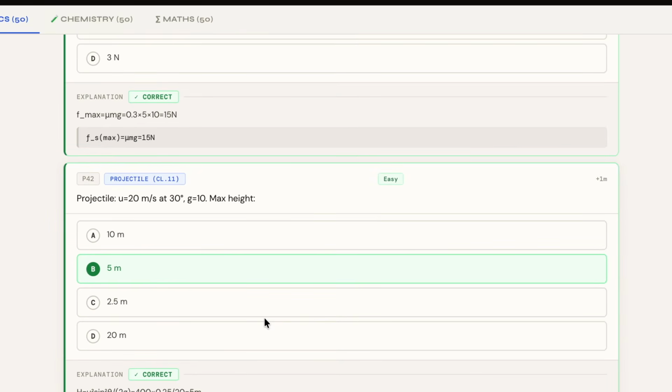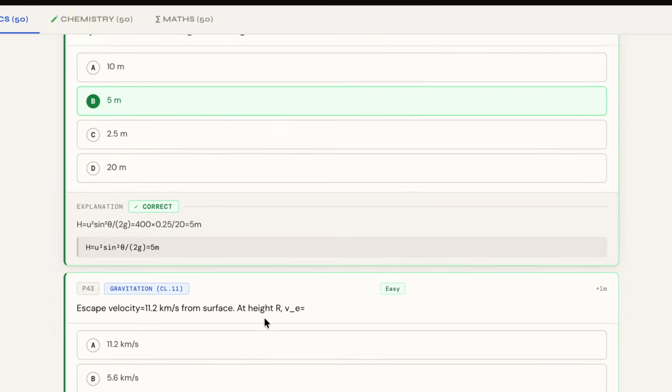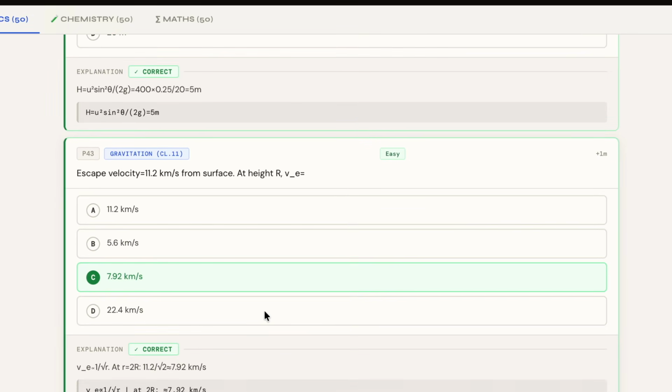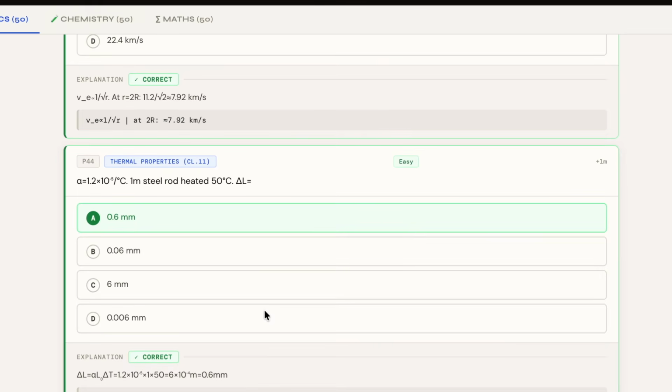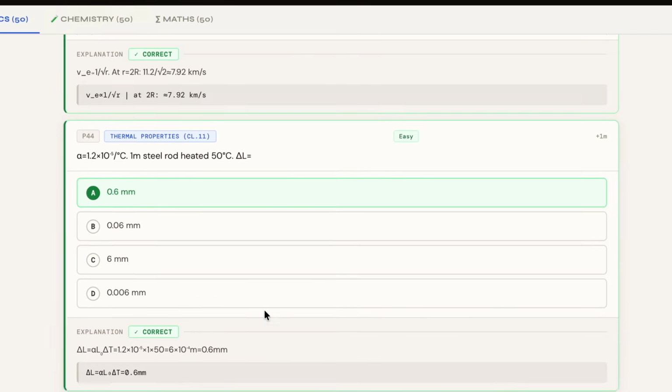Next, for the 42nd question, the question belongs to projectile, and the correct answer is B. For the 43rd question, the correct answer is C, and the question belongs to gravitation. For the 44th question, you can check it out, the correct answer is A, which is 0.6 mm, and the question belongs to thermal properties, as you can see on the screen.